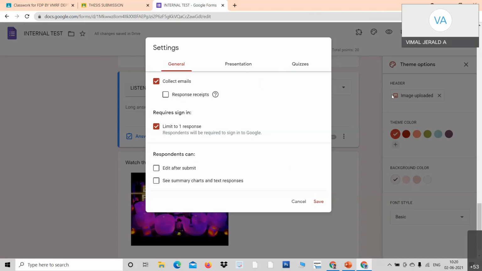In Moodle, whenever students switch over to other tabs or other sources of network, they will immediately be detected automatically. Even if they are not in the camera, it will be automatically filed as malpractice. Eye movement can also be detected, any deviation in eye movement. Moodle has security options, but in Google Form we don't have all this.